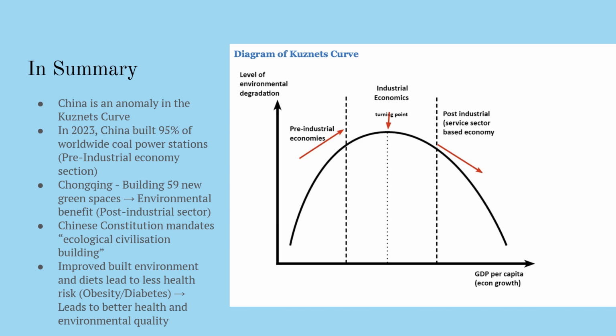As well as this, in the Chinese constitution it's written that China must include the concept of ecological civilization building, which again is aimed at reducing environmental degradation. Furthermore, with the improved built environment as well as the better diets, there is a potential for a reduction in diseases such as obesity and diabetes. This allows for a healthier population and better environmental quality.